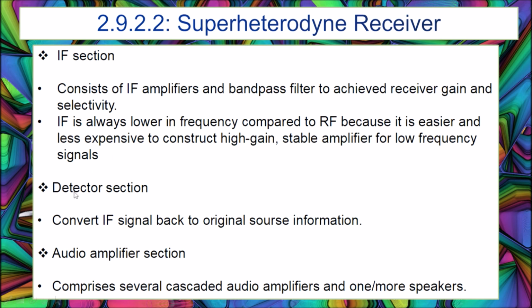The second last is the detector section. It is used to convert the IF signal back to the original source information, or we can say that this is demodulation. The last one is the audio amplifier section. It comprises several cascaded audio amplifiers and one or more speakers.